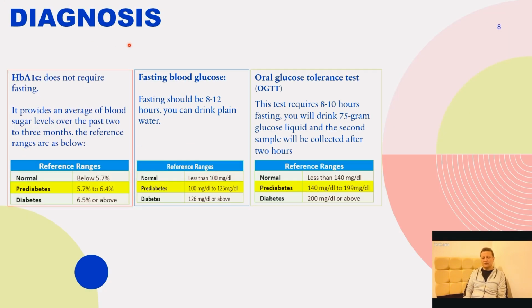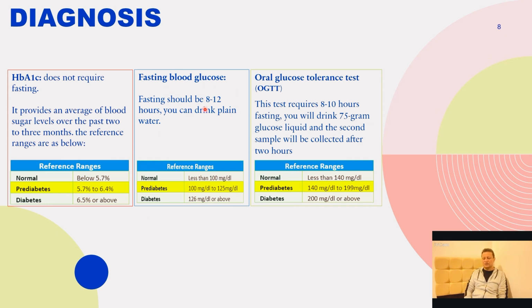So diagnosis of prediabetes is done through HbA1c, fasting blood glucose, and OGTT test. HbA1c doesn't require fasting. It provides an average of blood glucose levels over the past 2 to 3 months. Below 5.7% is normal, 5.7 to 6.4% is prediabetes, and 6.5% or above is the diabetic range.